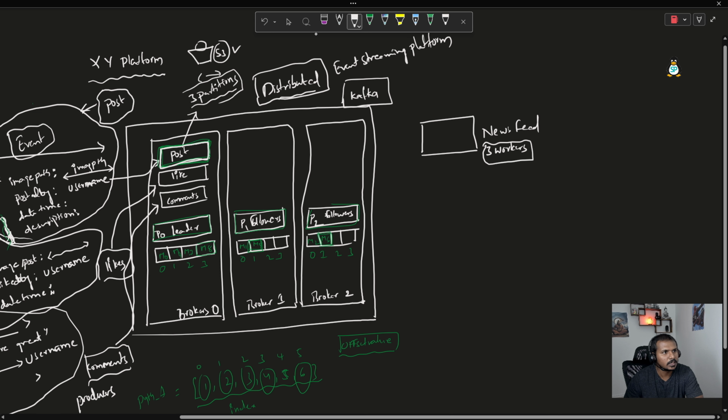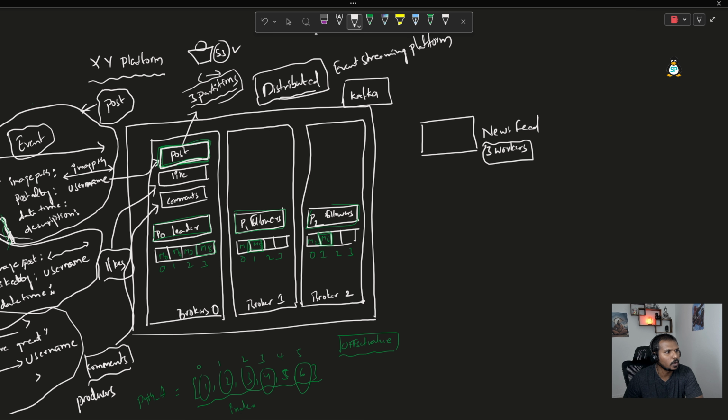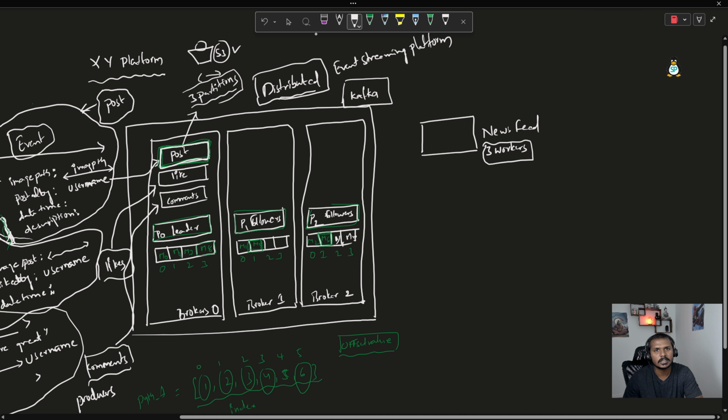And another process here, which is the third worker, is going to read messages from P2, messages like M2, M6, and let's assume M8 and M10. So it is going to read all these messages and then publish them. So in the Kafka terminology, this particular process, whatever we have here, we call a consumer. Consumer is nothing but it is going to read the messages from the topics.